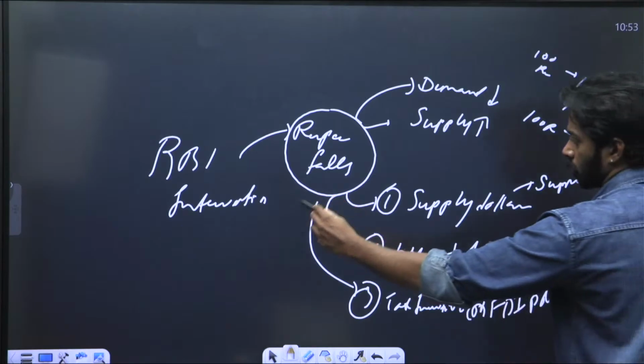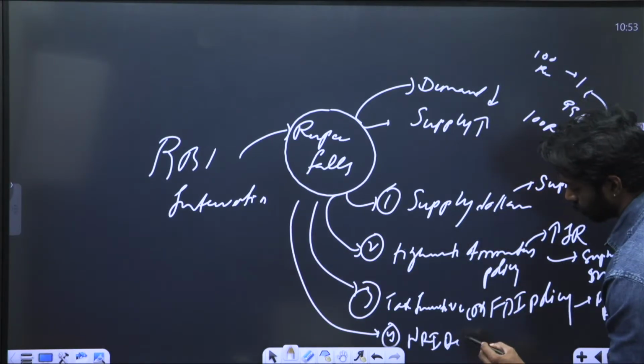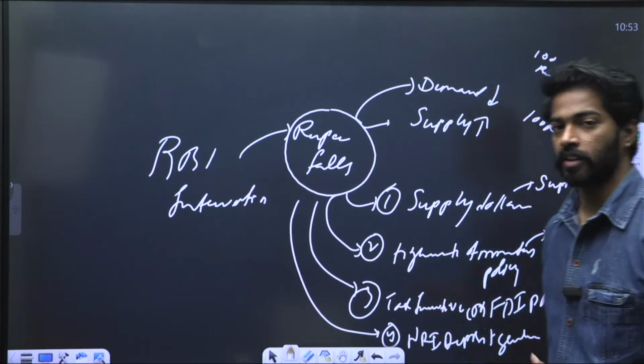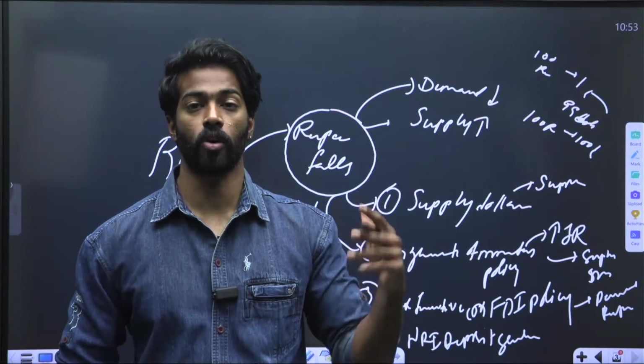And lastly, NRI deposit schemes, where it also increases the demand for rupee. So these are the four main measures that RBI takes whenever there is a fall in the rupee.